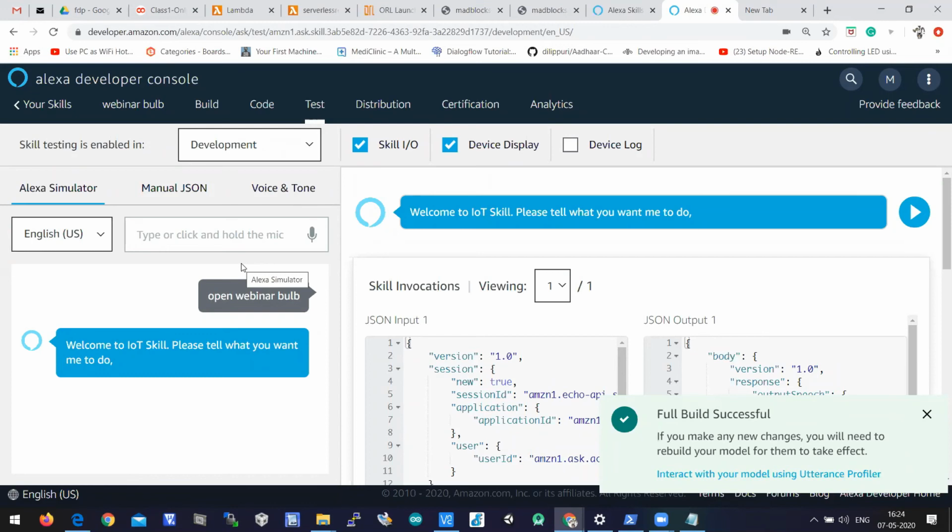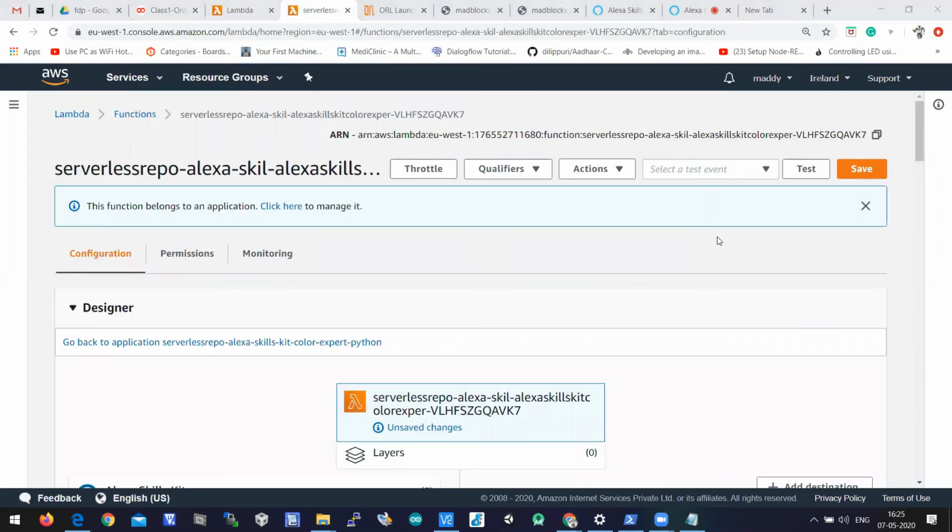To check whether your skill and Lambda function are connected, I'm just checking whether you're getting this welcome response or not. If you get the welcome response, it means that they are connected. If you are unable to get the welcome response, it means that the configuration has not been done, or there is some mistake in the program. Have you all got the welcome response? If not, please click on save. We have to save the file.